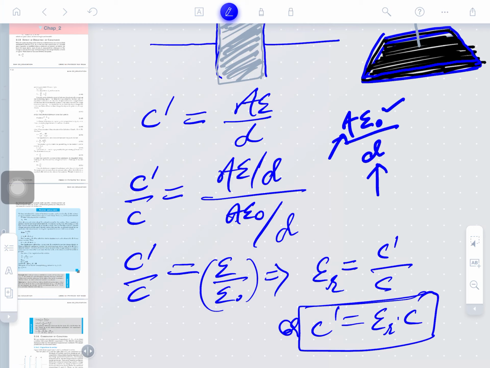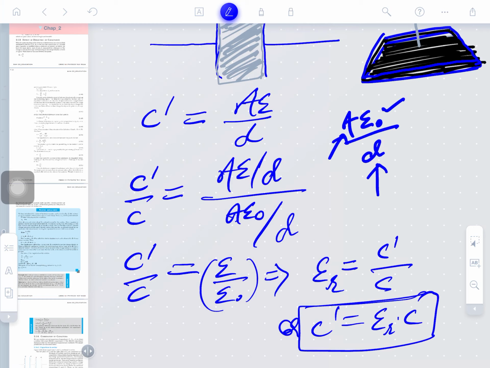Materials have their own electric permittivity, since each material is made up of atoms and molecules which have different orientations of electric dipoles. So each material behaves differently with respect to the electric field.